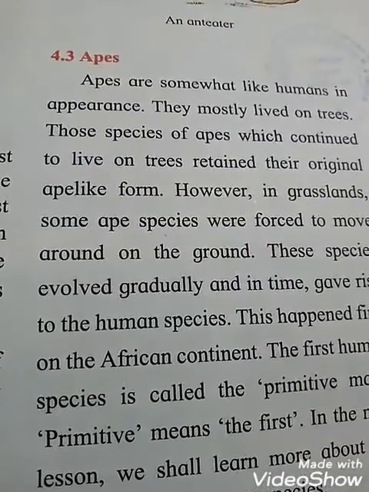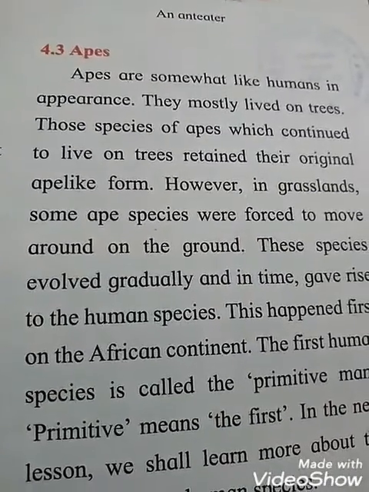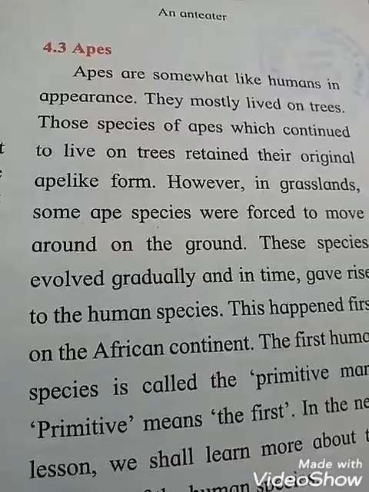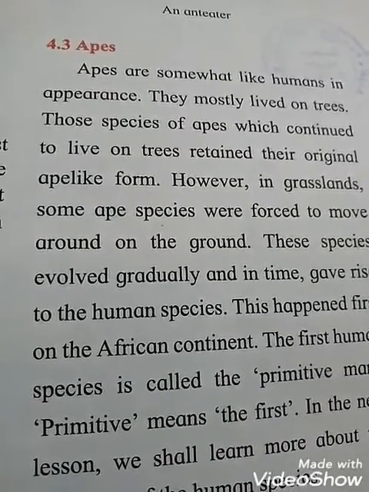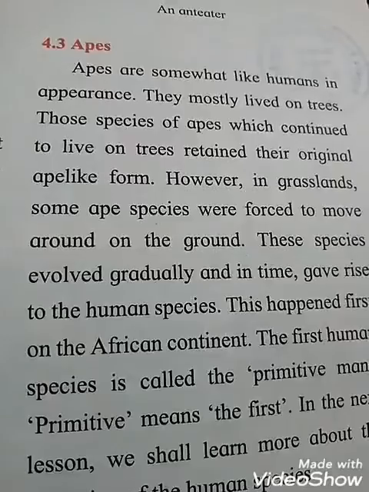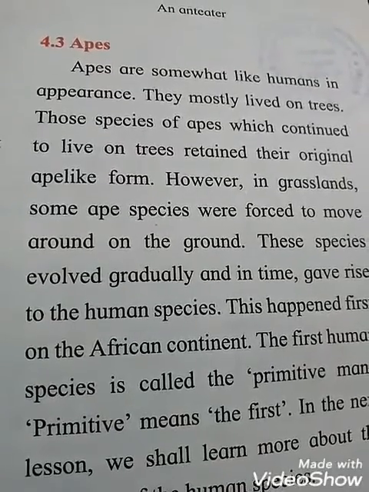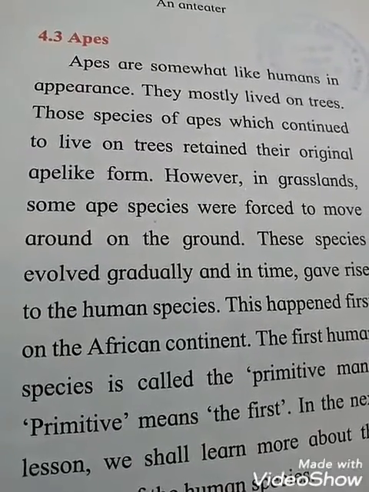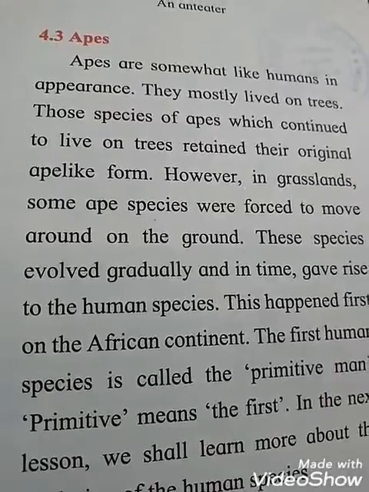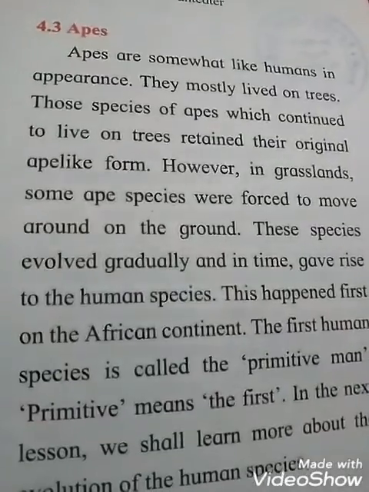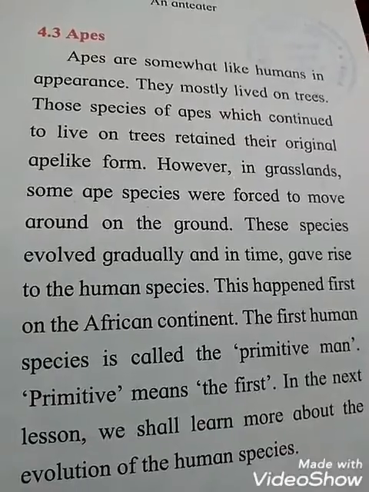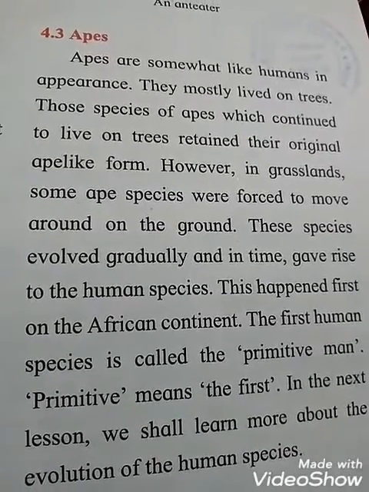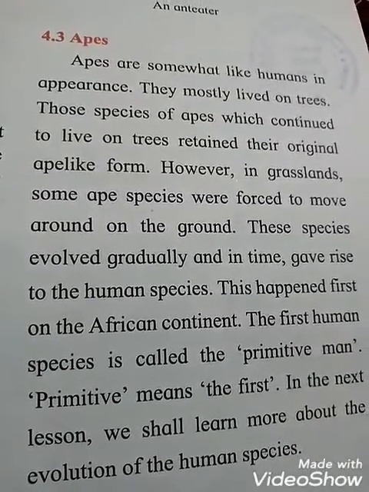4.3 Apes. Apes are somewhat like humans in appearance. They mostly lived on trees. Those species of apes which continue to live on trees retain their original ape-like form. However, in grasslands, some ape species were forced to move around on the ground. This species evolved gradually and in time gave rise to the human species. This happened first on the African continent.